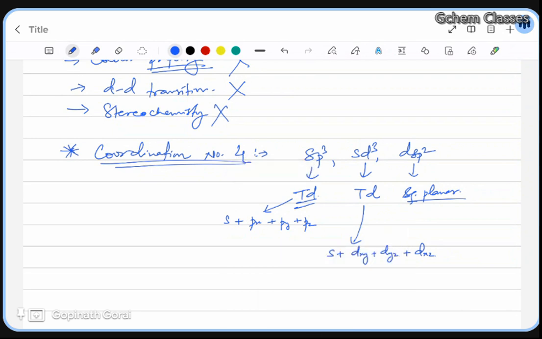Now for square planar, what orbitals are being utilized over here? We have 1s, px, py, and then for d we will have dx2-y2. See, dx2-y2 is in the xy plane. That's why we are using this d orbital over here. This will lead the overall orbital picture towards the shape of the molecule, towards square planar, because dx2-y2 is directional, in the x direction and y direction. So that's why it is square planar.